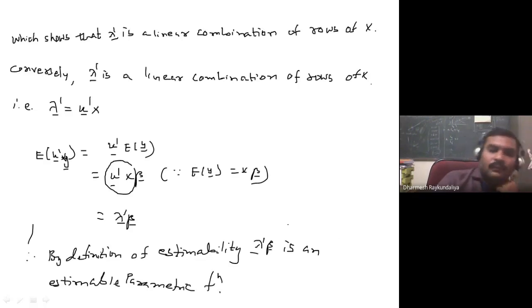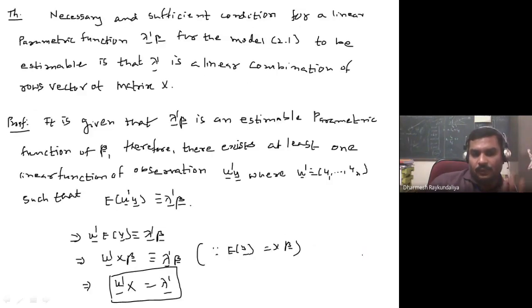So how did we prove this theorem? It is very simple. What is given? Lambda dash beta is an estimable parametric function. We used the definition, which says that there exists one linear function of observation whose expected value is identically lambda dash beta. We found the expected value of u dash y, which is u dash x beta because they are identical. So lambda dash equals u dash x, which is a linear combination of the rows of X. That is what we have proved.